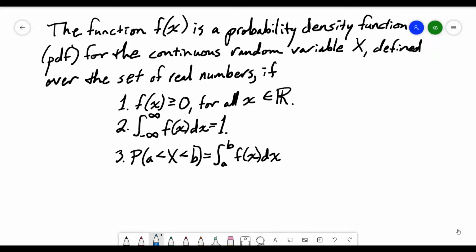Let's first take a look at the definition of a probability density function. The function f of x is a probability density function, or a PDF for short, for the continuous random variable capital X defined over the set of real numbers if the value of our function is greater than or equal to 0 for all x in the real numbers, the integral from negative infinity to infinity of our function f of x is equal to 1, and the probability that our random variable takes on a value between a and b is equal to the integral from a to b of f of x dx.